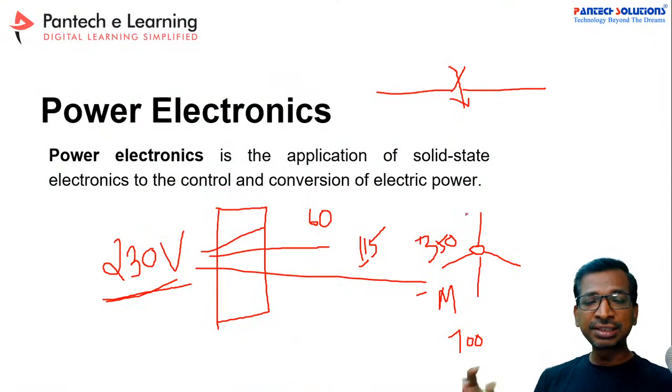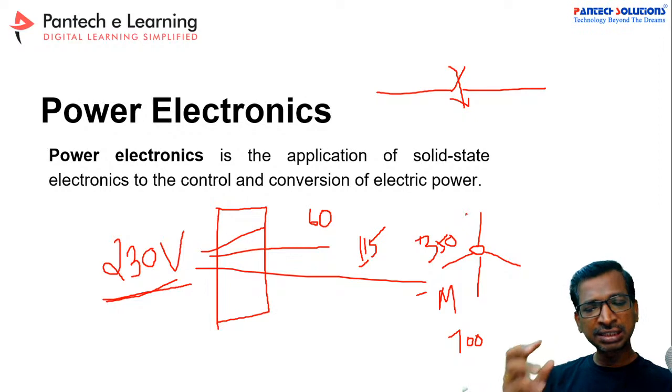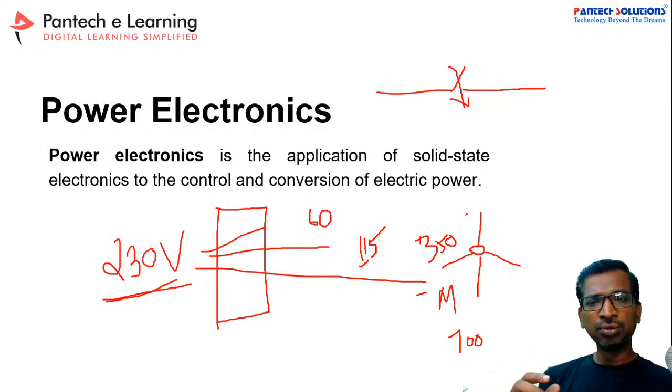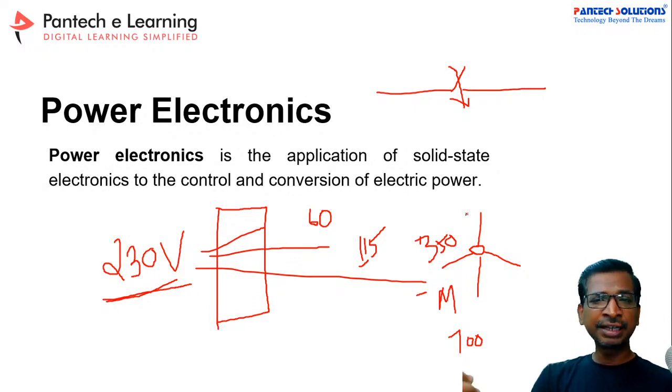Similarly, you have solid state electronics. Solid state electronics is nothing but semiconductor based switches. I will tell you one by one in the forthcoming classes. For now just keep semiconductor in your mind, right? The terminology names will be diode, thyristors, MOSFETs, IGBTs, GTOs, SiC MOSFETs, and then GaN devices.